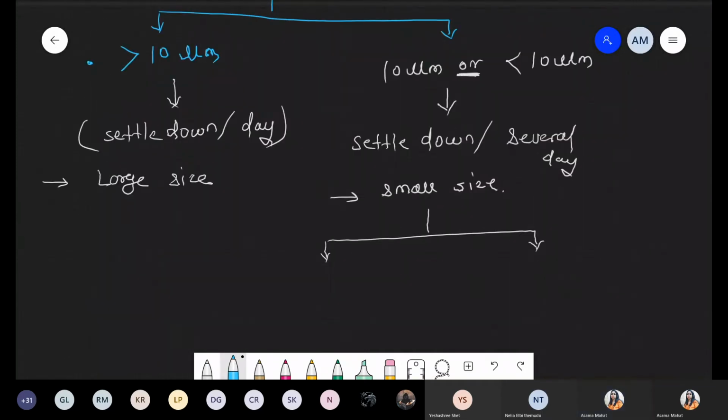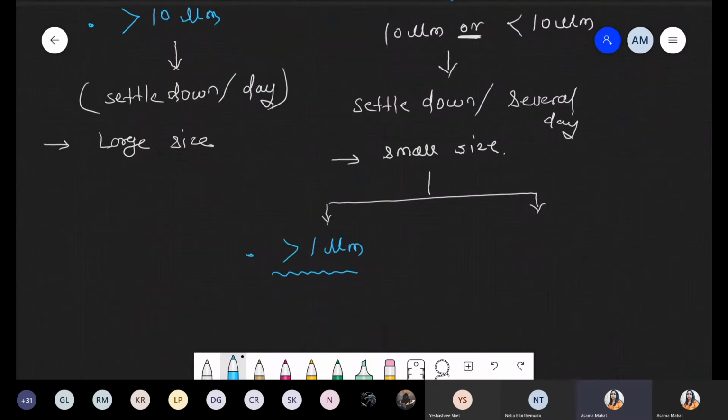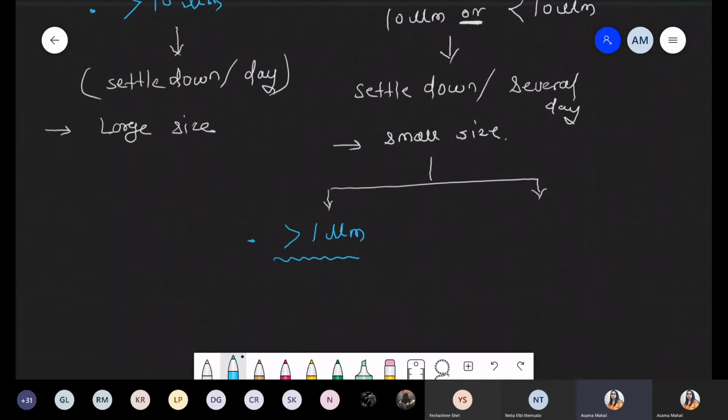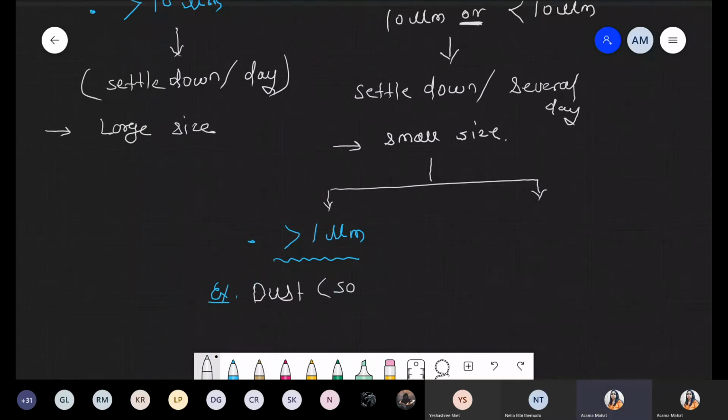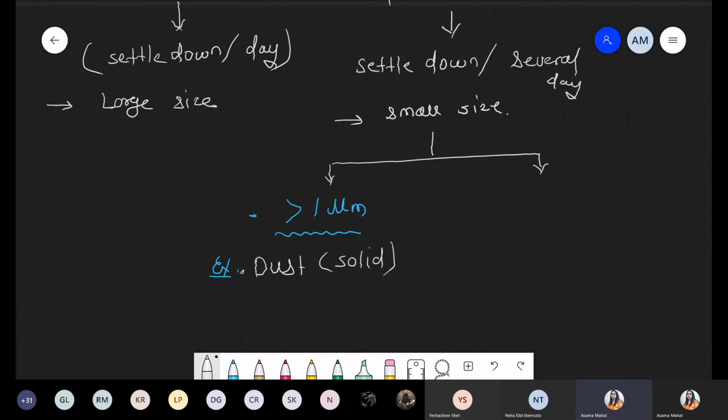If the size is greater than 1 μm, then in this condition we can say that they may be solid or liquid, and the very common examples are dust, which is a solid particulate matter, or mist, which is a liquid particulate matter.